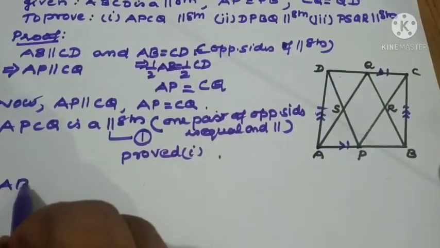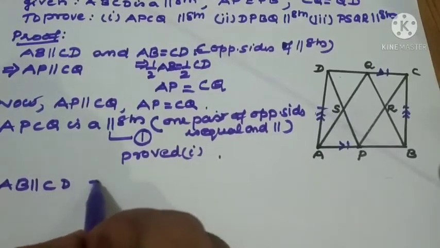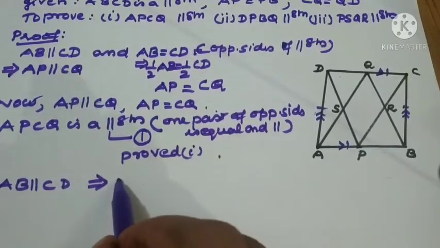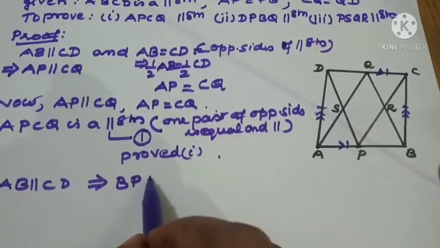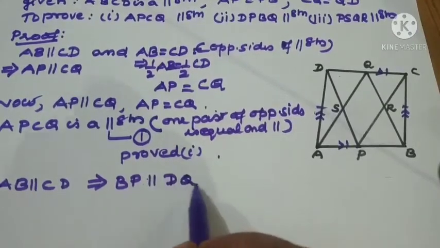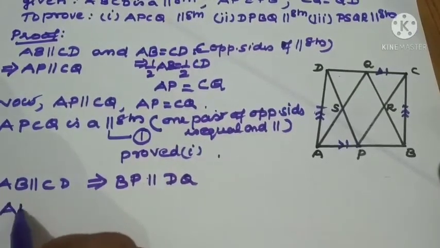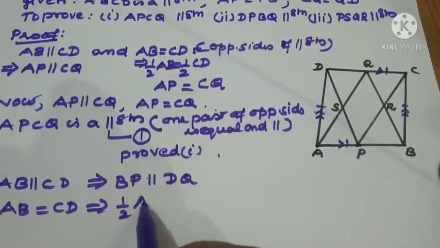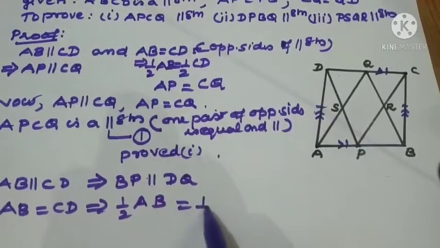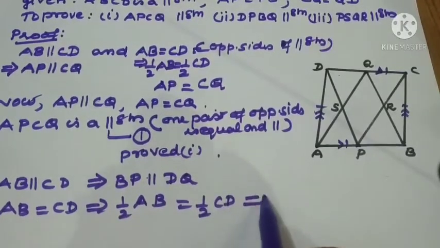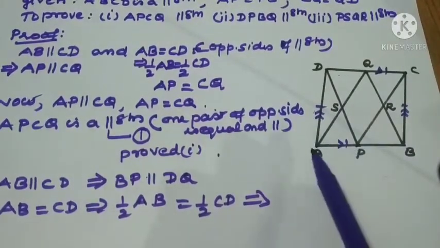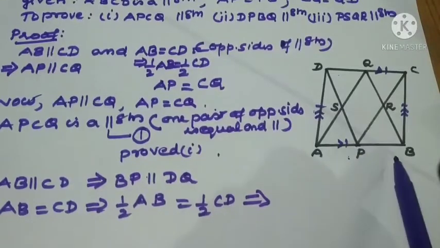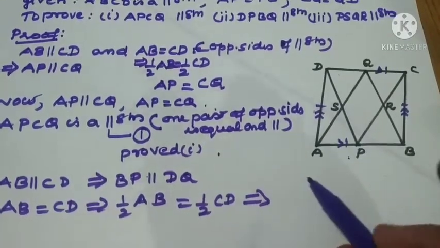AB parallel to CD implies BP parallel to DQ. AB equal to CD implies half of AB equal to half of CD. This time which half of AB should we take? Last time we had taken AP, so this time we should go for BP.